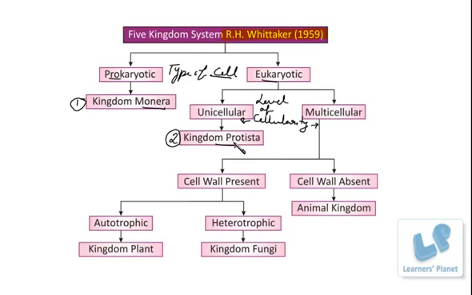Besides that, if the organisms are made up of many cells, that means they are multicellular. Organisms which are made up of more than a single cell are the multicellular organisms, isn't it? Now, in these multicellular organisms, many cells are there, and this many can be up to millions, billions, trillions, anything is possible in higher organisms.